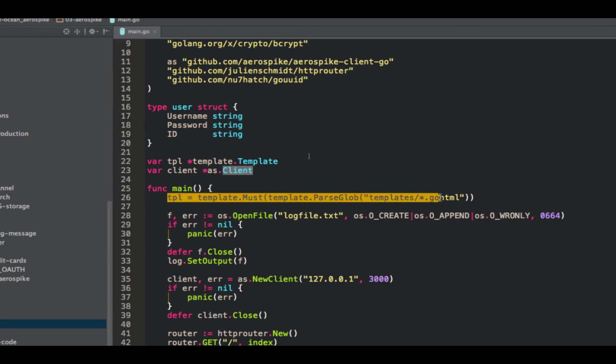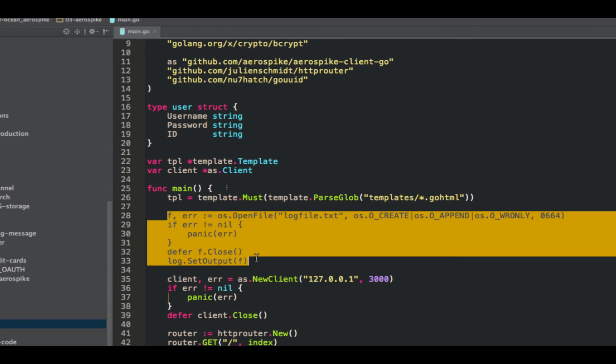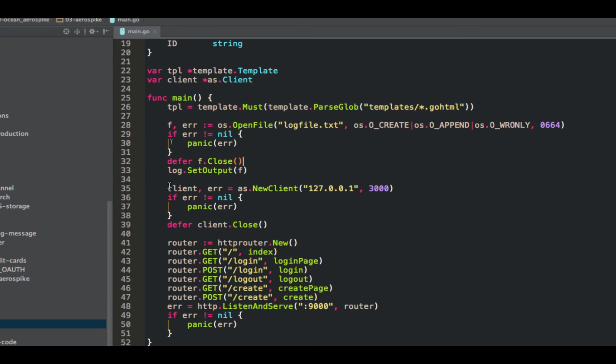So we will create our template file as before, we'll set up our log file as before, then we call this Aerospike new client, give the IP address of any node in our database cluster, and it's on port 3000, which is what Aerospike runs on by default. So if you were running on multiple machines, you'd make sure that this IP address is your private IP address. It'll give you your client, panic on error, defer client close.